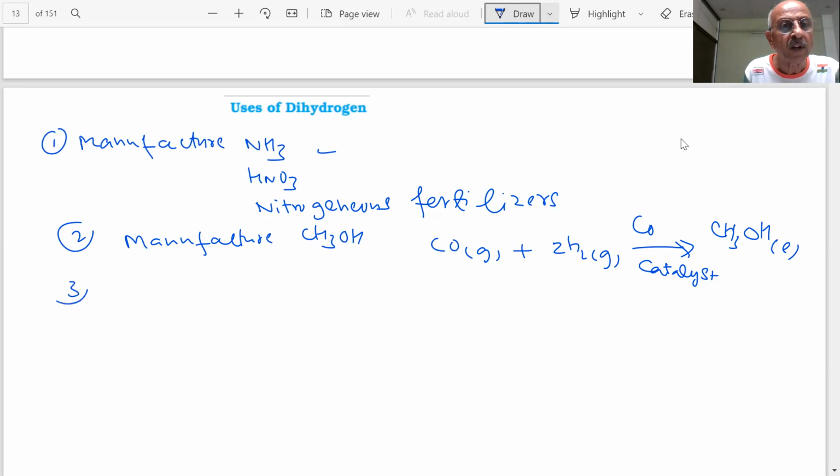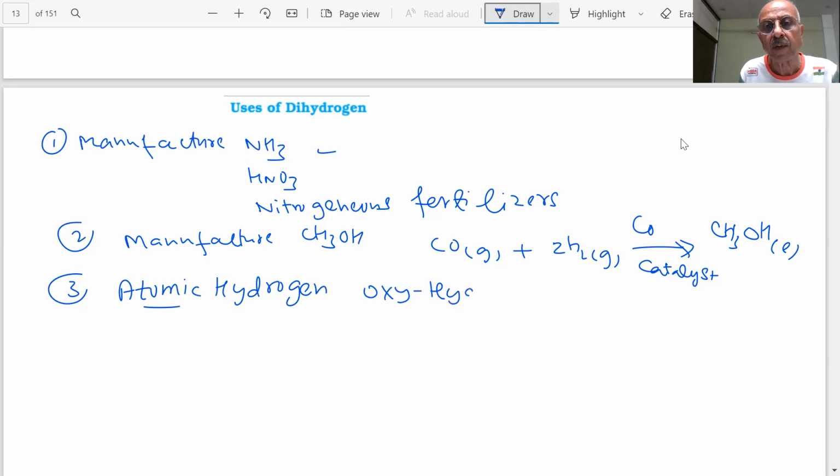Atomic hydrogen is also used, students. Atomic hydrogen is produced at very high temperature. We have shown you how high the bond dissociation enthalpy is. So they use oxy-hydrogen torches. This question has been asked in the paper. Oxy-hydrogen torches, students. They create very high temperatures, because the atomic hydrogen is produced with the help of an electric arc and is allowed to recombine on the surface, producing a large amount of energy.